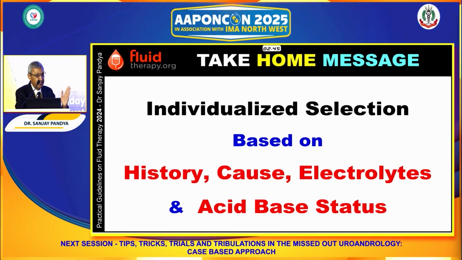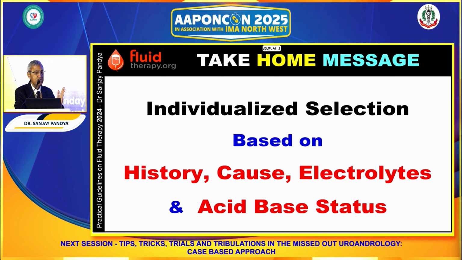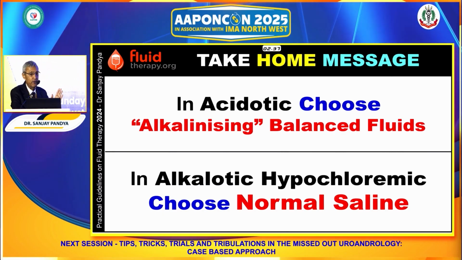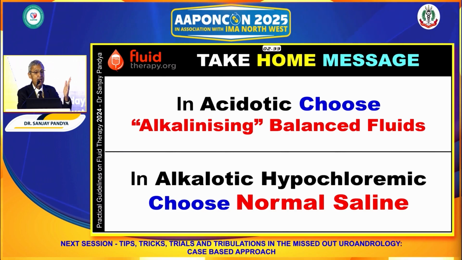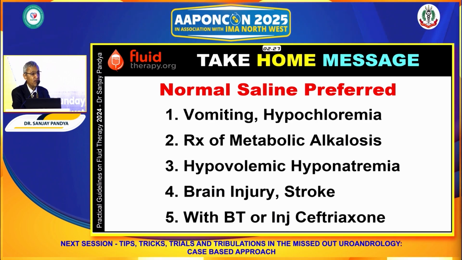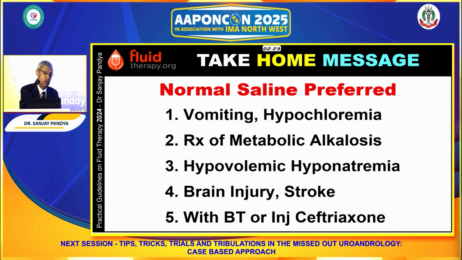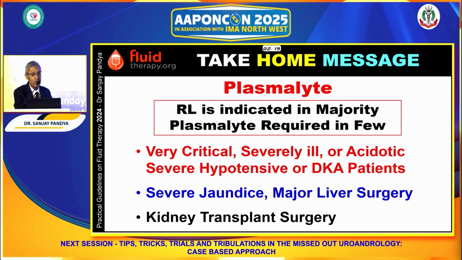So consider history, cause, electrolyte disturbances, and acid-base status. Considering all this, use the fluid. If there is acidosis, balanced fluid is better. If there is hypochloremia or metabolic alkalosis, choose normal saline. So normal saline is preferred in vomiting, hypochloremia, metabolic alkalosis, hypovolemic hyponatremia, brain injury, stroke, with blood and with ceftriaxone.